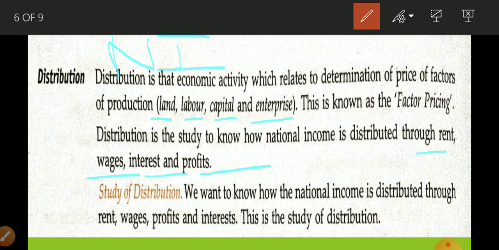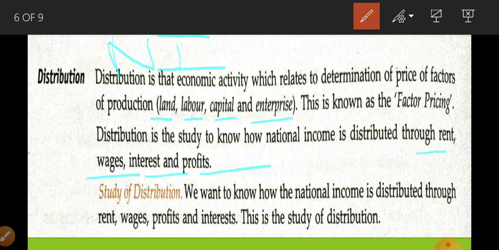And you have to hire some workers who are going to do the work of stitching and other things. So if you want to produce anything, you require these four things: land, labor, capital and entrepreneur. And whatever income you get by selling your product, you have to distribute among these four factors of production.